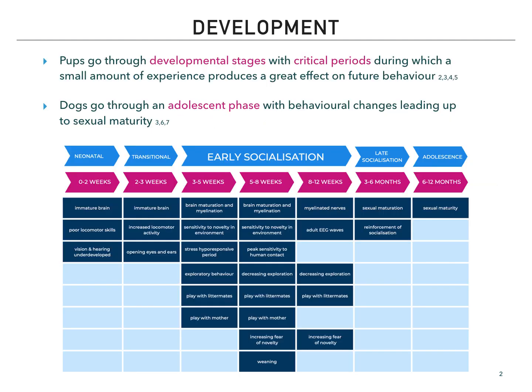Pups go through developmental stages. During these stages, critical periods are observed at which a small amount of experience, or the lack thereof, produces a great effect on future behavior. Negative experiences and a lack of stimuli in a dog's early development may have negative long-term consequences on behavior and health. During adolescence, sex hormones have a dramatic effect on brain development. Dogs, like humans, go through a phase of conflict behavior during adolescence, which affects dog-human attachment. Adolescent dogs may have a heightened sensitivity to aversive encounters long after the critical period ending around 12 weeks of age.